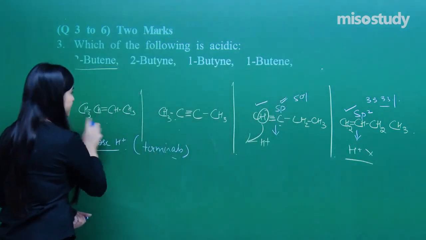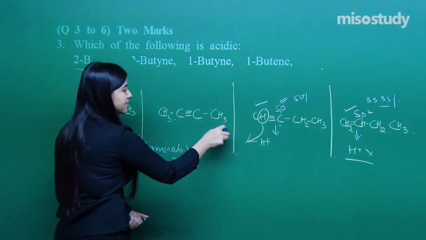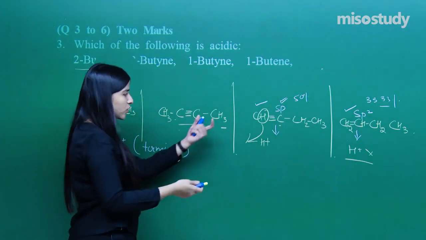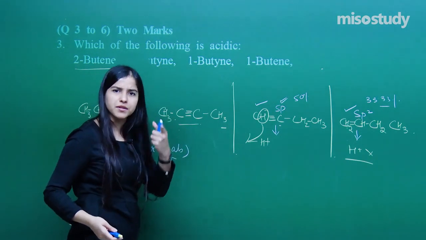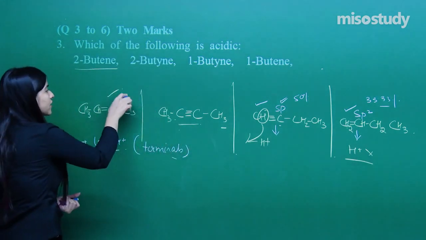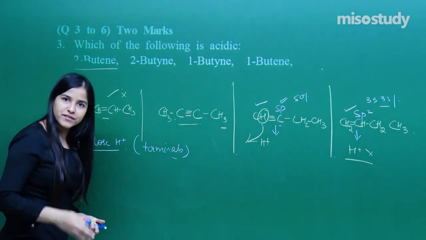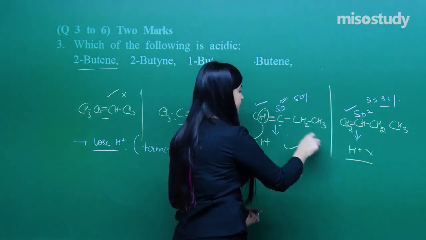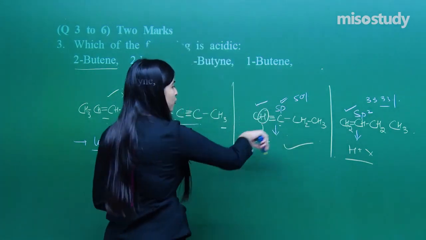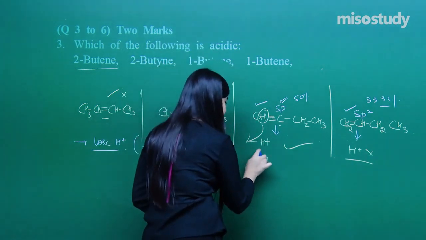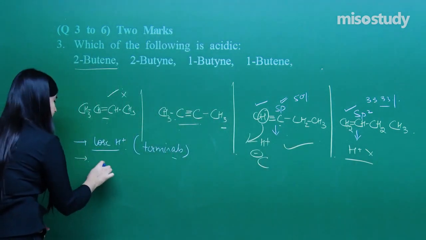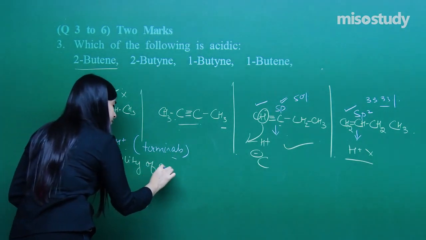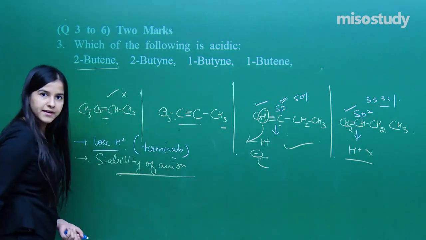Whereas if we talk about these two cases, is there any possibility that this terminal hydrogen will be removed? There is a possibility that this triple bond will have a little influence over it. And over here that case is also eliminated, because again sp2 hybridized, less s character. So these two are eliminated, obviously. What I am left with is this, and that is the most acidic, because after losing the H positive, I need the stability of the anion.